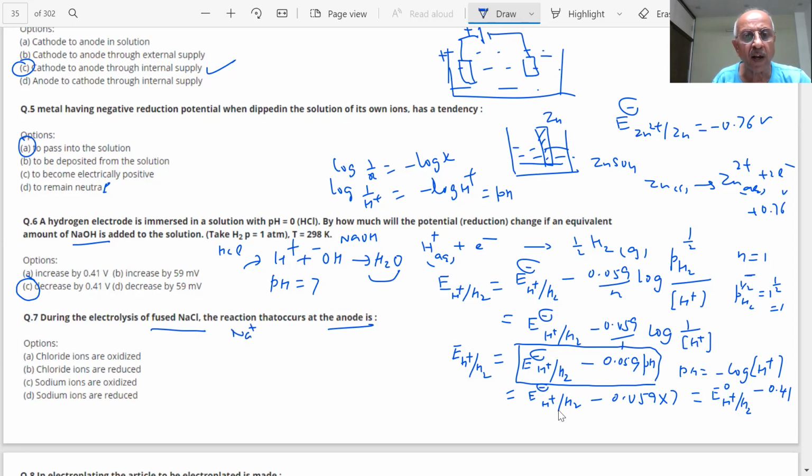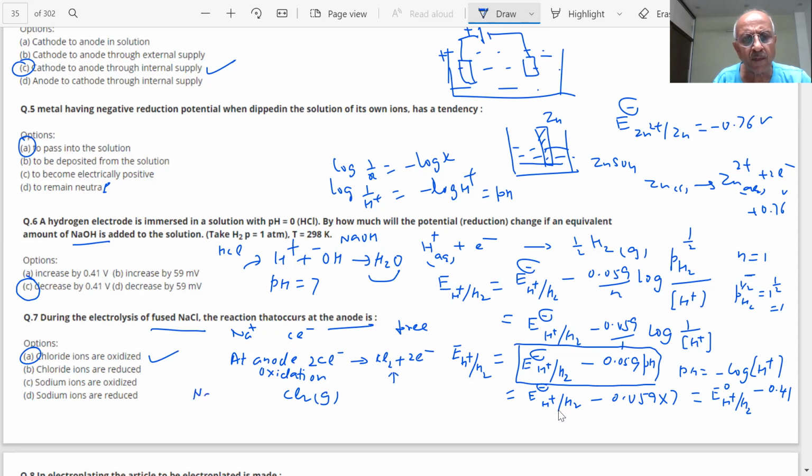What ions do you have? Na+ and Cl minus, fused, no? They are free. So what will happen at the anode? Oxidation of chloride ions. Cl minus will be oxidized, student. At the anode, oxidation always happens. What is the correct answer? Chloride ions are oxidized. What will be the product, student? Cl2 gas, 2Cl minus gives Cl2 plus 2 electrons, chlorine gas.